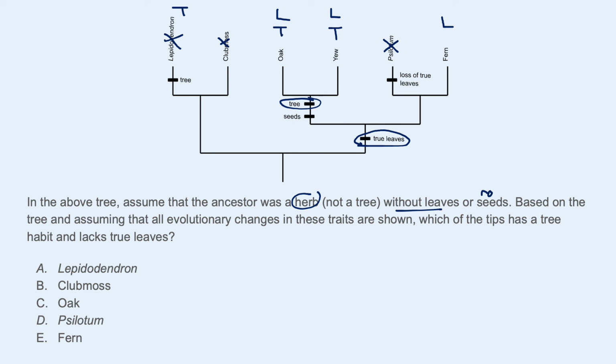So which of the tips has a tree habit and no true leaves? That would be this one here, the only one with a T and an X. And it's in italics because it's a scientific name, but it also happens to be an extinct species. So this is an extinct relative of the club moss. Lepidodendron does not have true leaves.